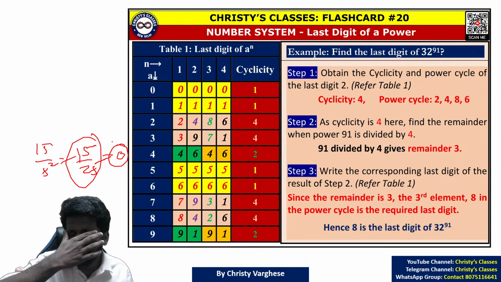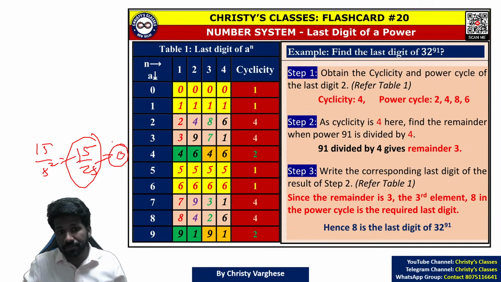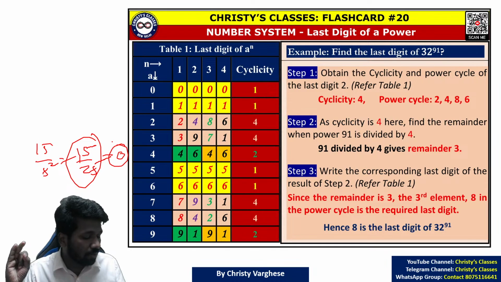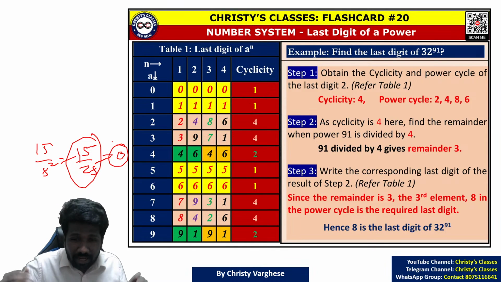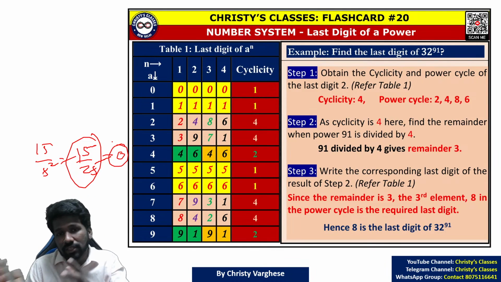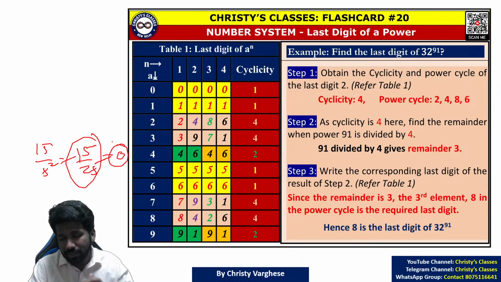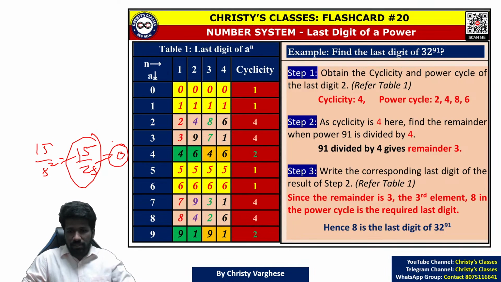Tomorrow we will discuss the next topic. Next topic is miscellaneous number system concepts. Concepts like arithmetic progression, geometric progression, and other number system ideas we haven't discussed in the previous session. All of them together will be discussed in the next lecture. Miscellaneous number system questions or miscellaneous number system concepts. So that's it.